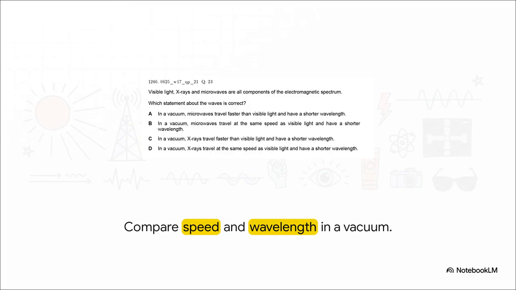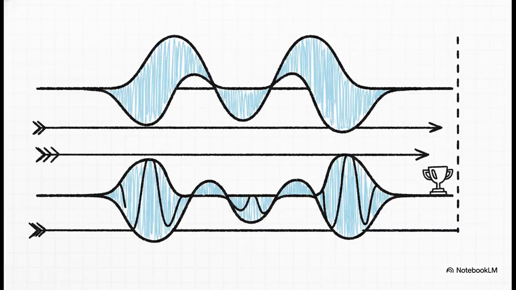Okay, let's step it up to a trickier conceptual challenge. They want you to compare the speed and wavelength of visible light, X-rays, and microwaves in a vacuum. Where do we even start? We start with a systematic breakdown. Step 1. Apply the golden rule. Every EM wave travels at the identical speed in a vacuum. So immediately scratch out options A and C because they claim one wave is faster than another. Nope. That leaves B and D.